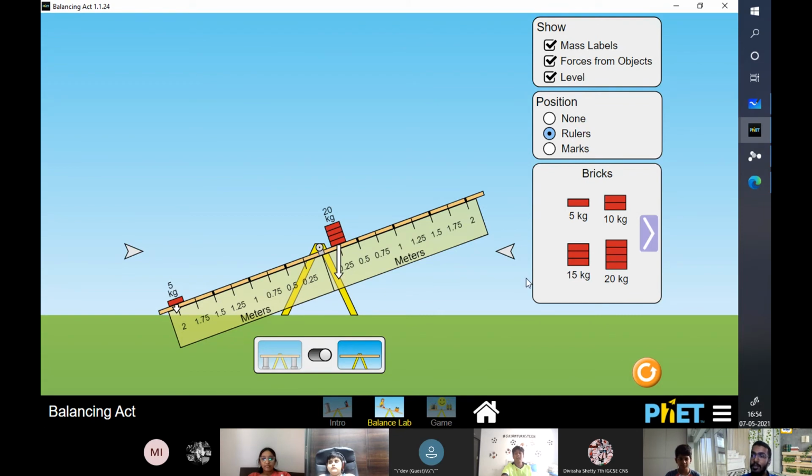Alina, Divisha, cameras on. See, us three boys are so obedient, except for Dev and another one who is disobedient, okay? So don't be so shocked.